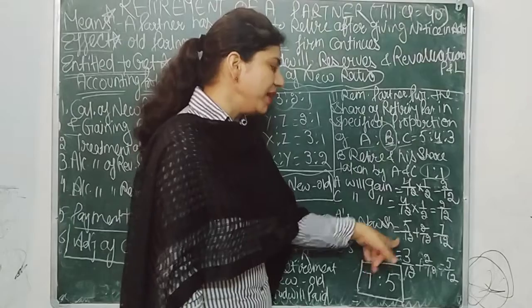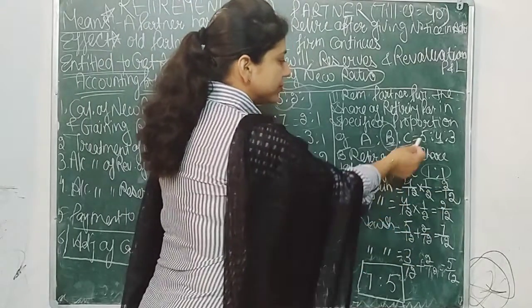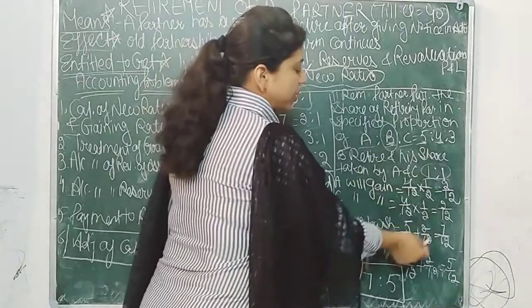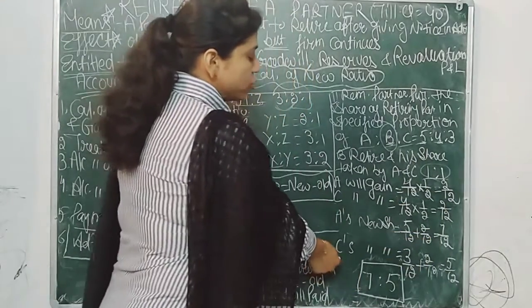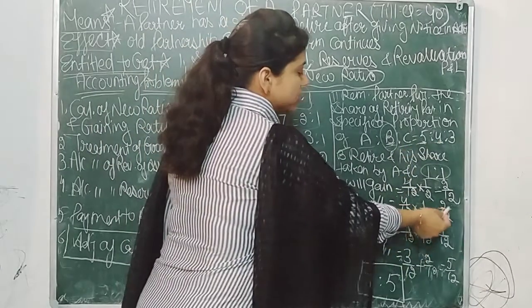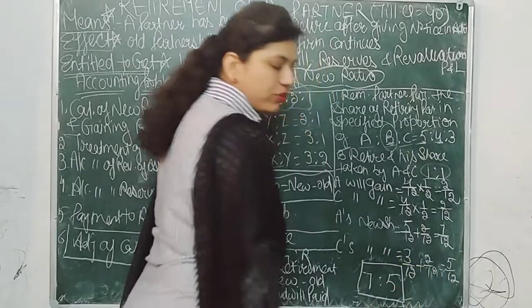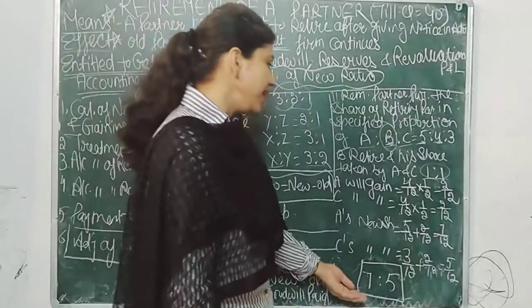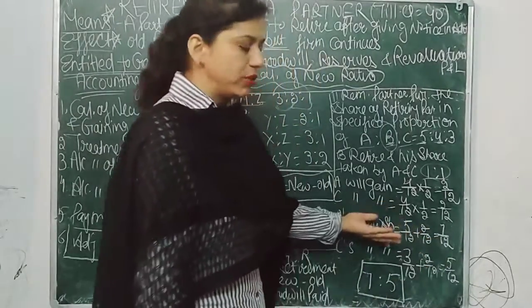Old ratio of A plus gain of A. Old ratio of A is 5/12 and gain is 2/12, so new share will become 7/12. C's new share will be the old share, that is 3/12, plus the gain of 2/12, which is equal to 5/12. So the new ratio between A and C will be 7:5. I hope it's quite clear.